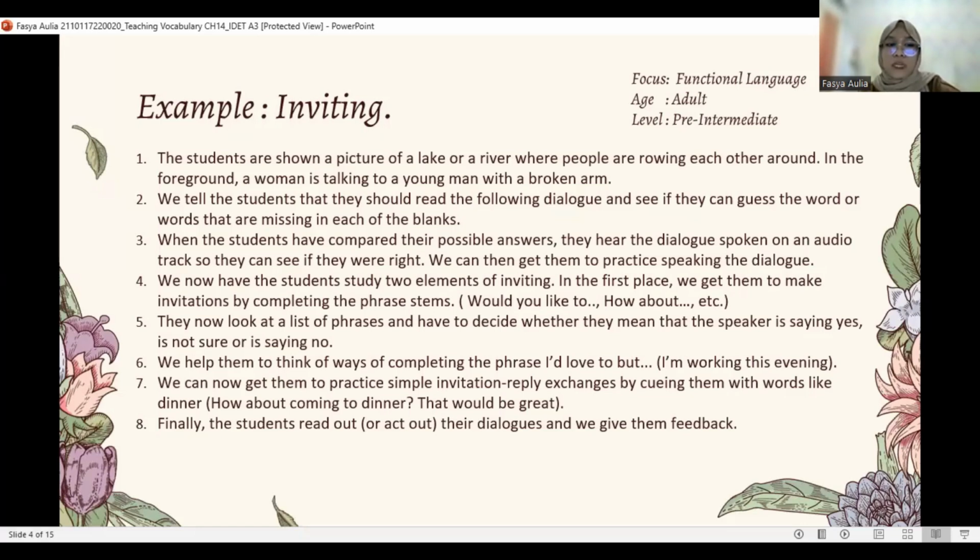And then we help them to think of ways of completing the phrase, I'd love to, but... for example, I'm working this evening. And then we can get them to practice simple invitation and reply exchanges by cueing them with words like dinner. How about coming to dinner? Oh, that would be great. And finally, the students read out or act out their dialogues and we give them feedback. So this is the example of introducing vocabulary.